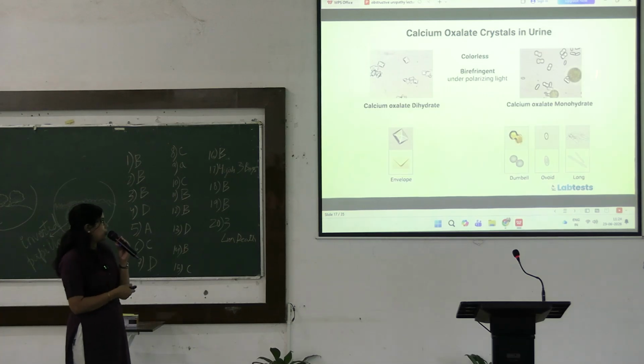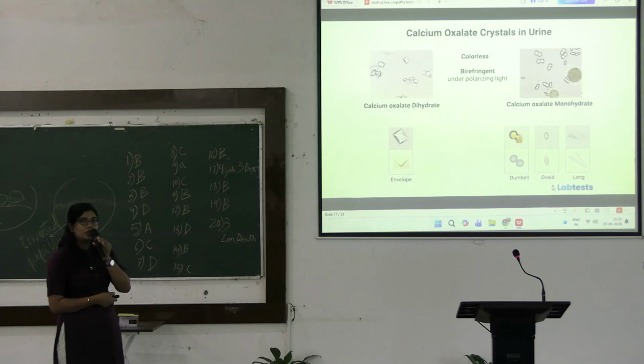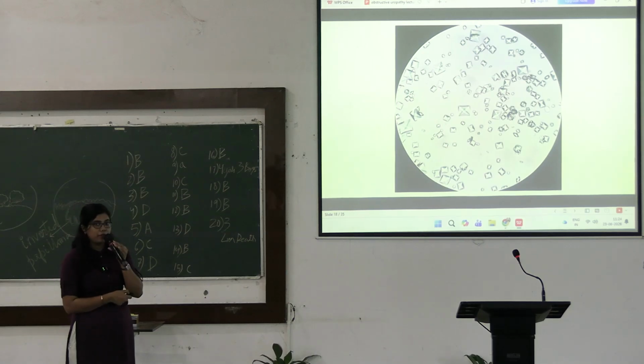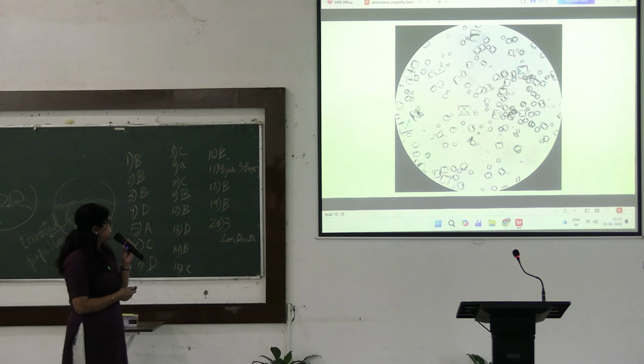Now, this is the calcium oxalate monohydrate crystal. It can be dumbbell shaped, ovoid or long needle like. This is a picture of a urine wet mount where a field is full of calcium oxalate crystals.